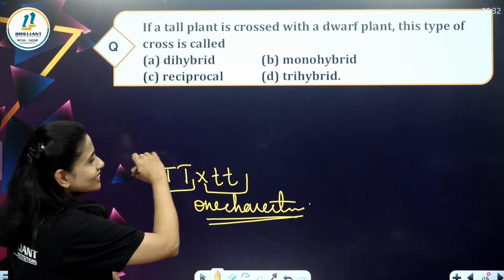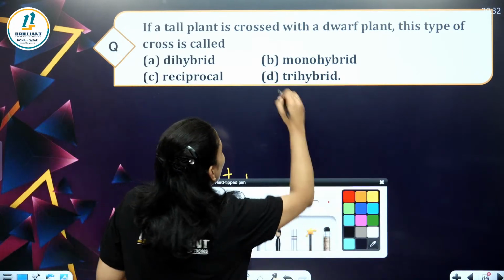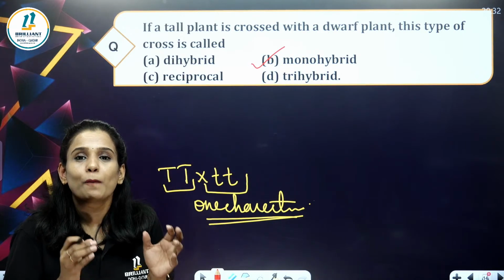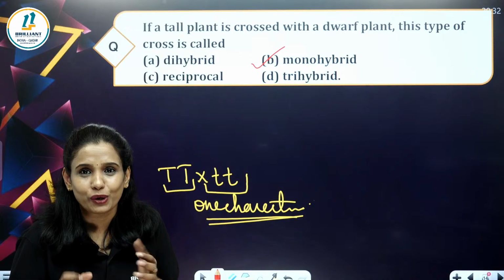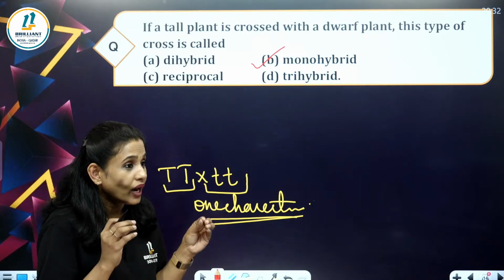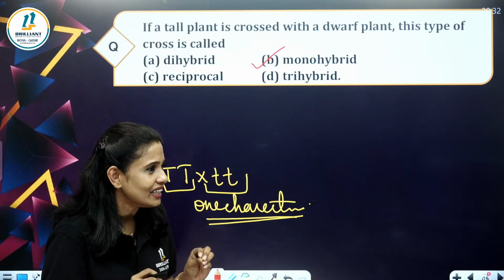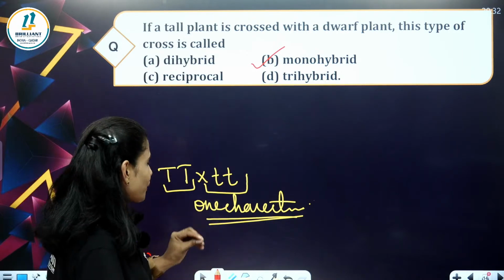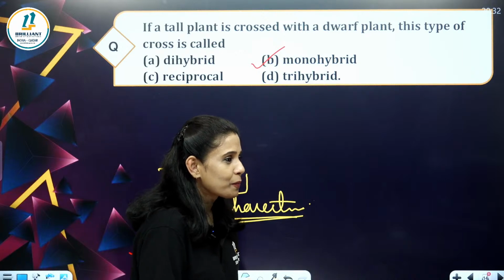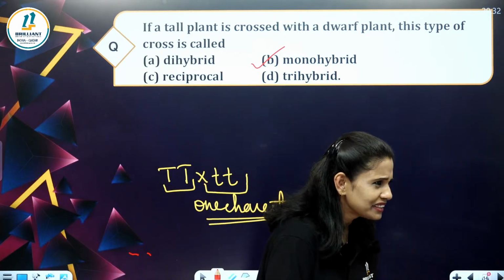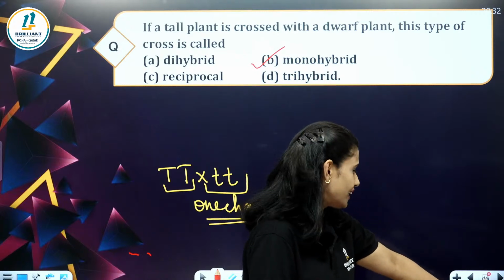So when only one character is involved in the cross, the cross is called a monohybrid cross. We have done it. Very good, Brigadier Santosh.